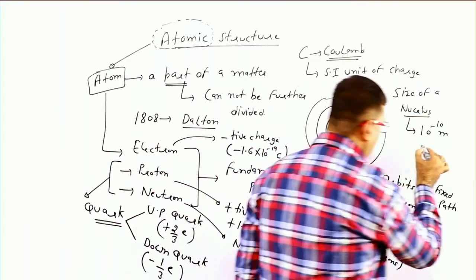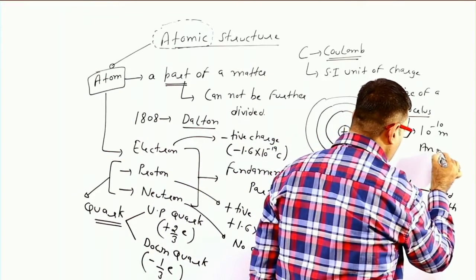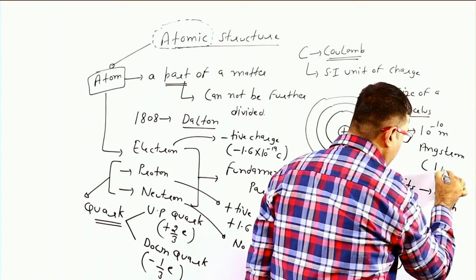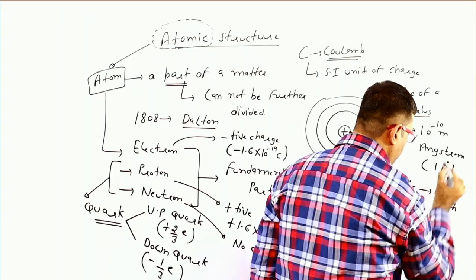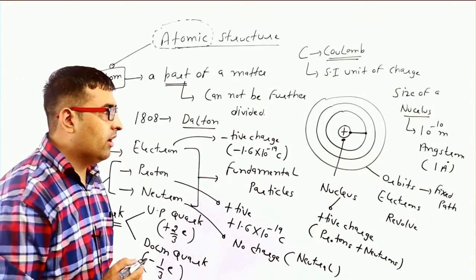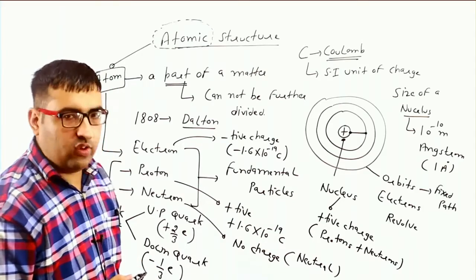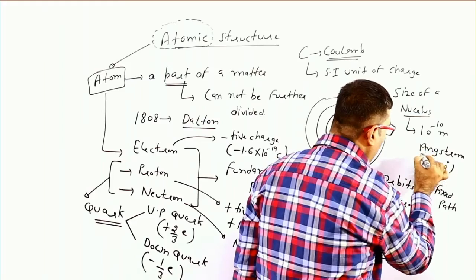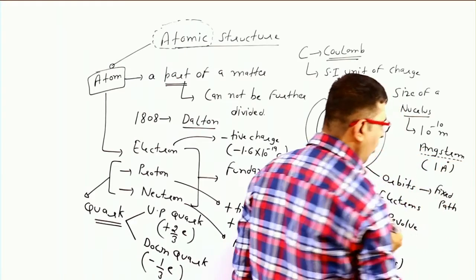This is equal to 1 angstrom, represented by 1 Å. Angstrom is the SI unit of atomic size.